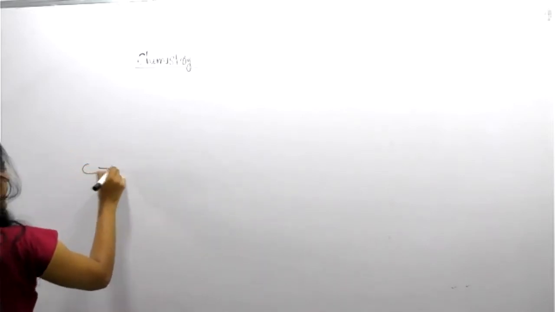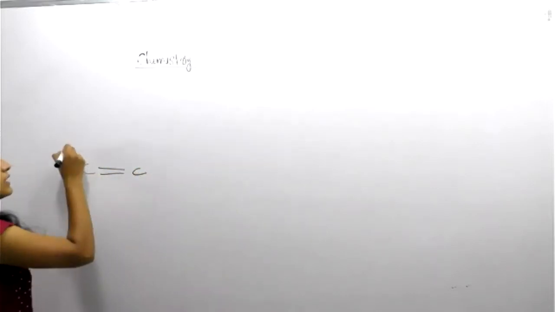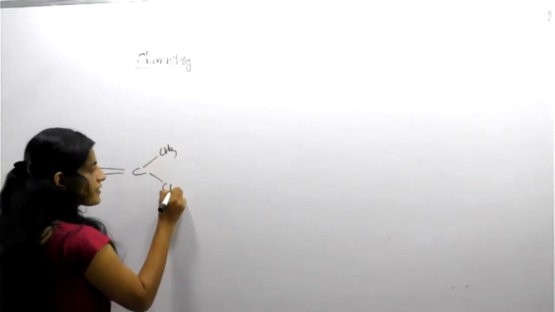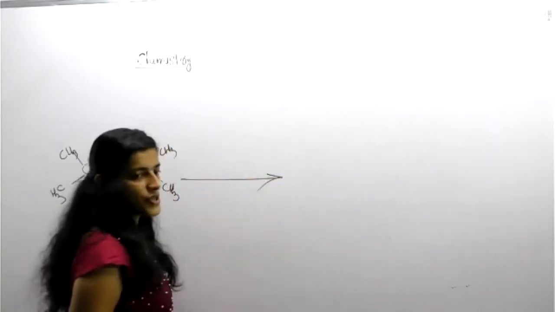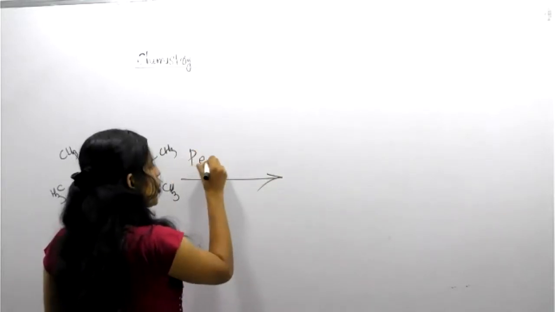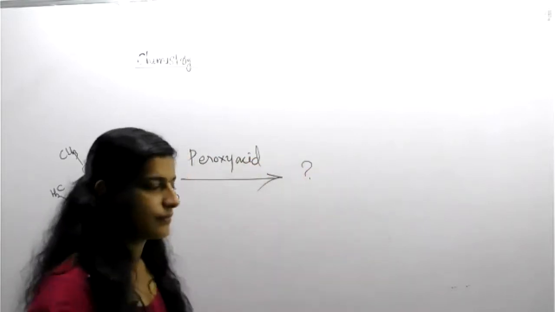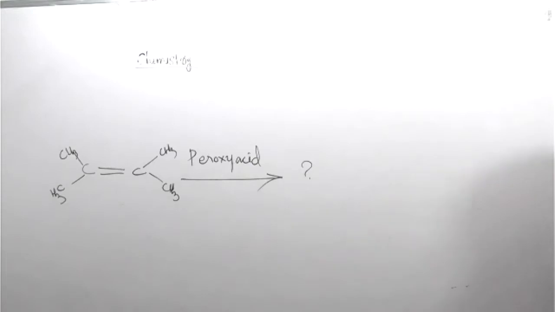Suppose C double bond C, here a CH3 group, here also CH3, CH3. And then I'm providing a reagent, that is peroxyacid. What about the product? It's a kind of revision. Peroxyacid is with you, the C double bond compound is also with you. Can you predict the name?